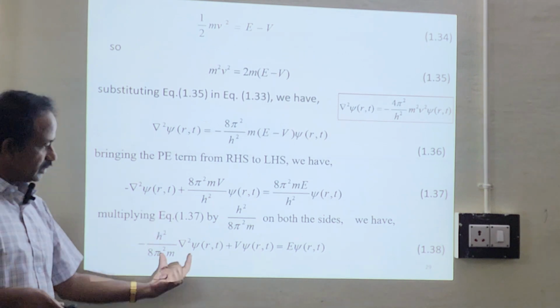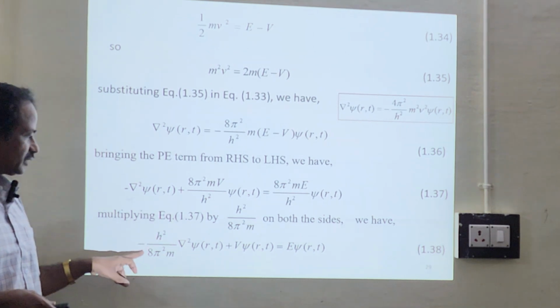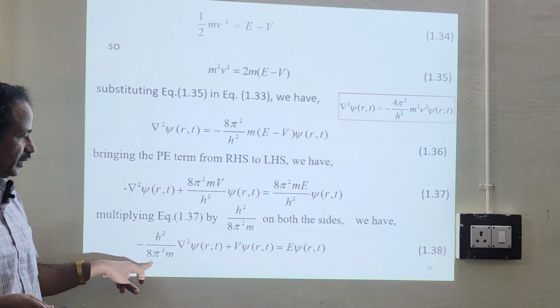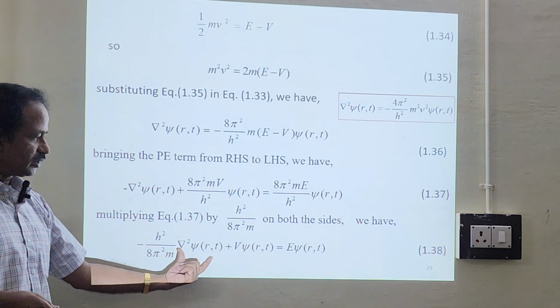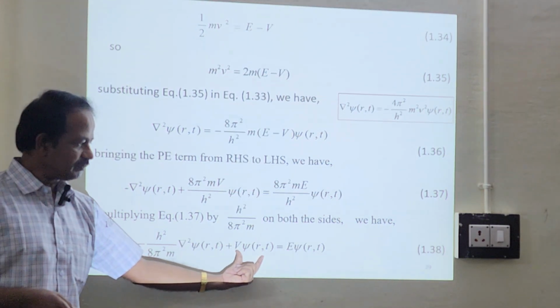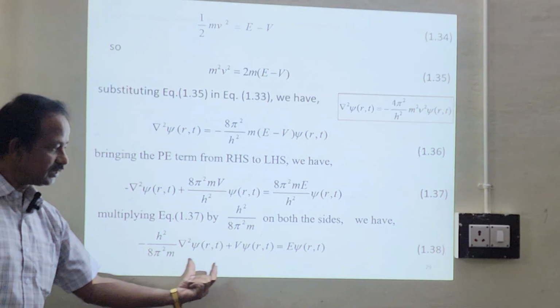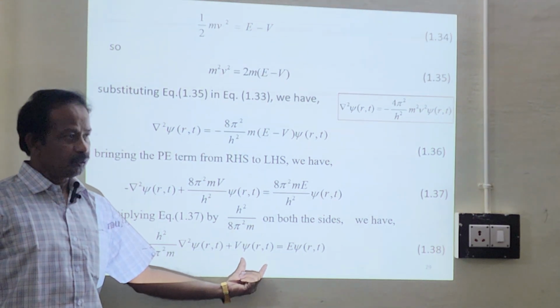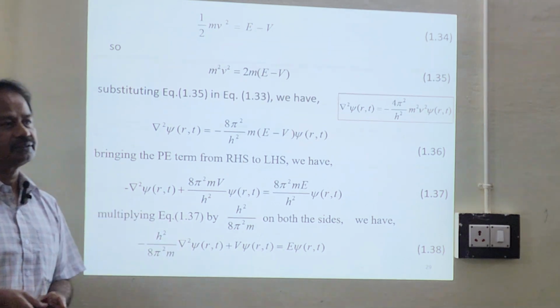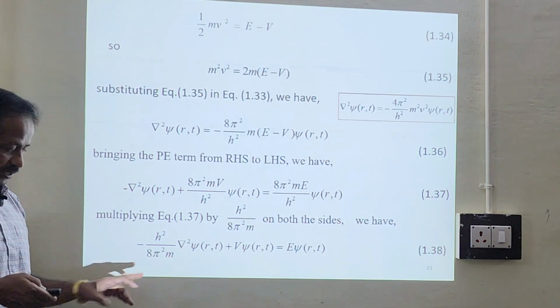So you have this term in equation 1.38: minus h squared divided by 8 pi squared m del squared psi of r comma t, V psi of r comma t, and E psi of r comma t. This is the expression for your kinetic energy, this is the expression for potential energy, and this is the expression for total energy.